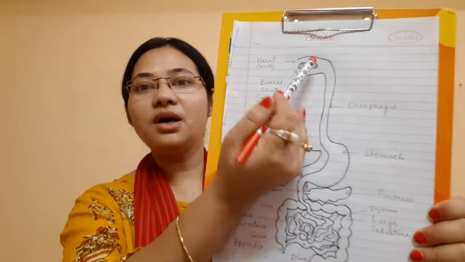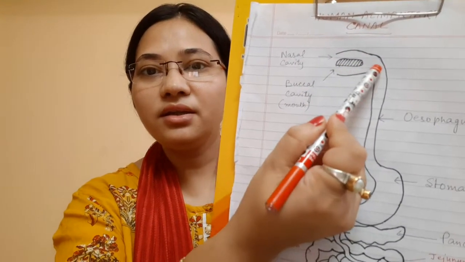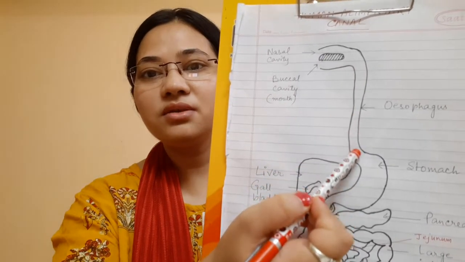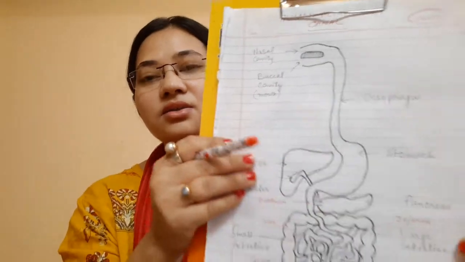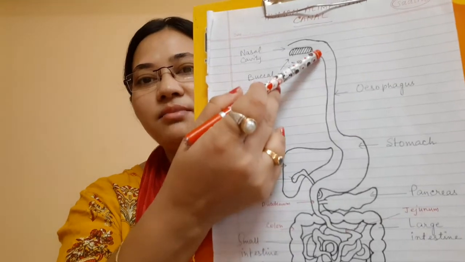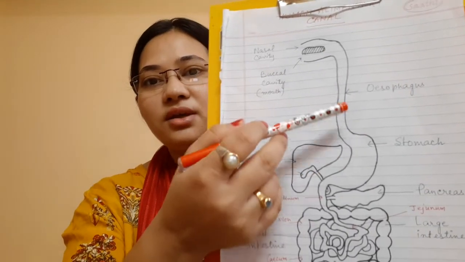Okay, now let us see once again. So this is the mouth, this is the buccal cavity, then the food slowly moves through the esophagus. This esophagus basically connects the mouth and the stomach. So the esophagus helps in transportation of the food from the mouth to the stomach. When the food is moving through the esophagus, there is contraction and relaxation.